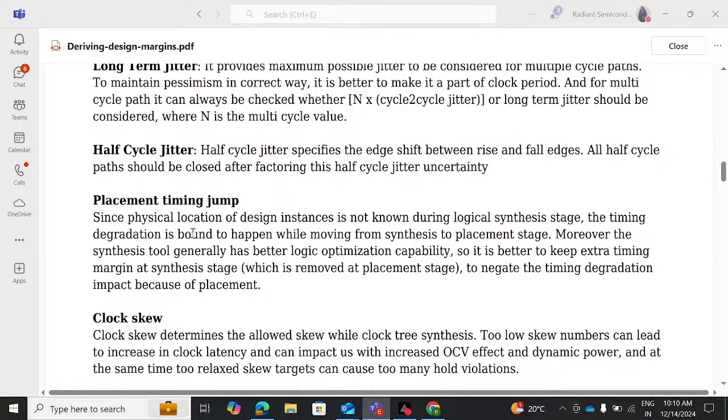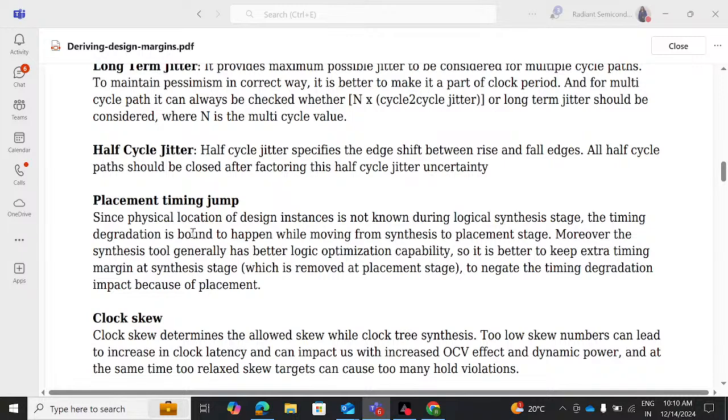Since the physical location of design instances is not known during the logic synthesis stage, the timing degradation is bound to happen while moving from synthesis to placement stage. Moreover, the synthesis tool generally has better logic optimization capability, so it is better to keep extra timing margin at the synthesis stage, which is removed at the placement stage to negate the timing degradation impact because of placement. This is very, very important. So we have to make sure that the placement timing jump is considered.